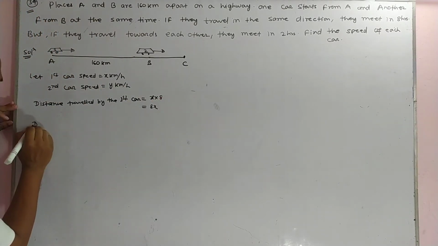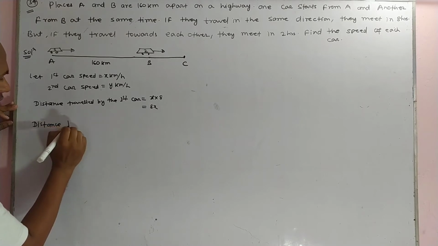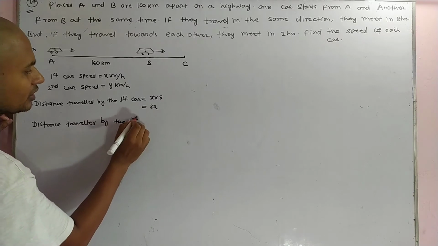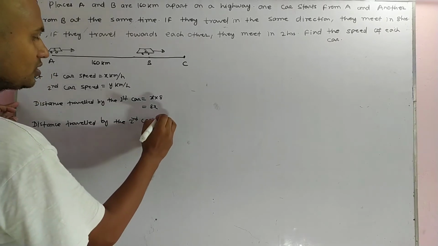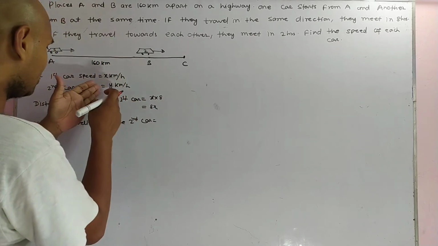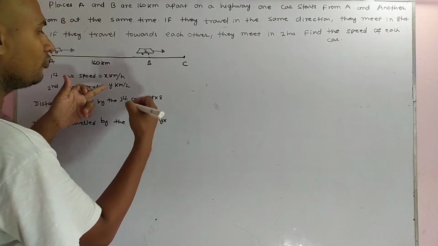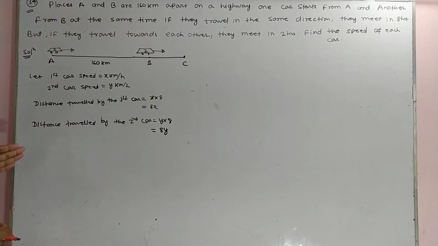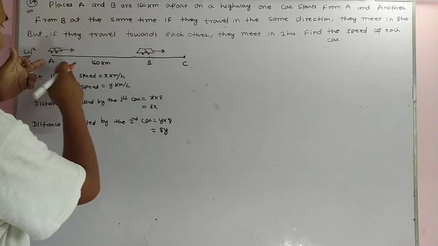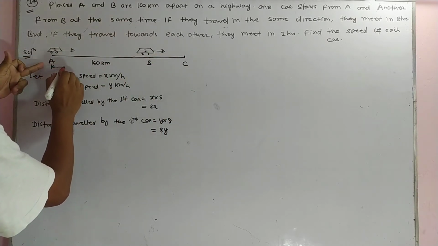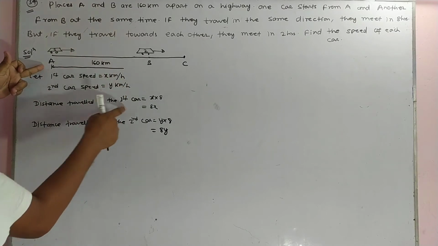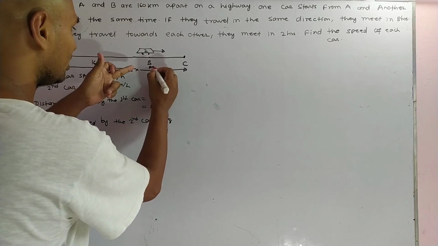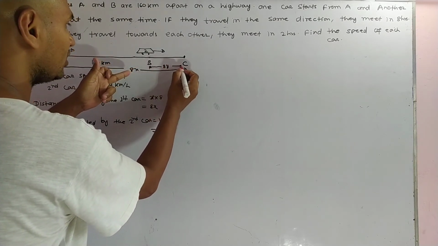Again, the distance traveled by the second car: the speed of the second car is y, and it goes for 8 hours, so you multiply and it becomes 8y. The distance traveled by the first car is 8x, from here to here, and the distance traveled by the second car is 8y, from here to here.